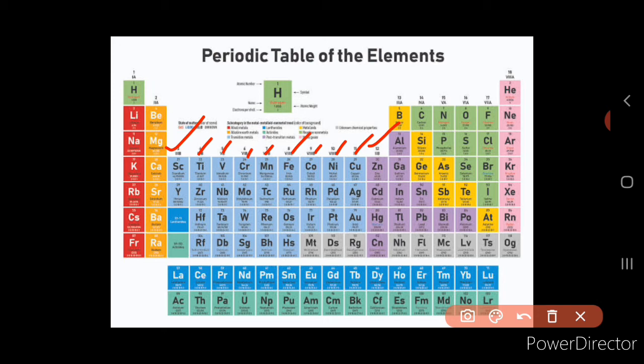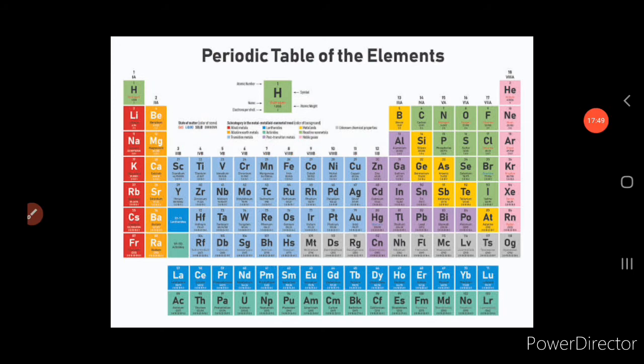Now these are found in the center of the periodic table, isn't it, children? Is it in the center of the periodic table? Yes. So their properties are also intermediate between the S block elements and the P block elements. So they are called transition elements.